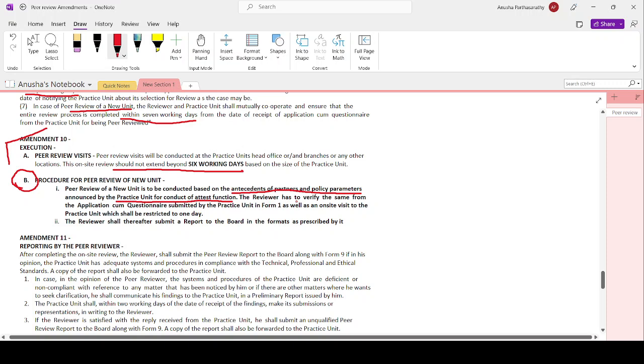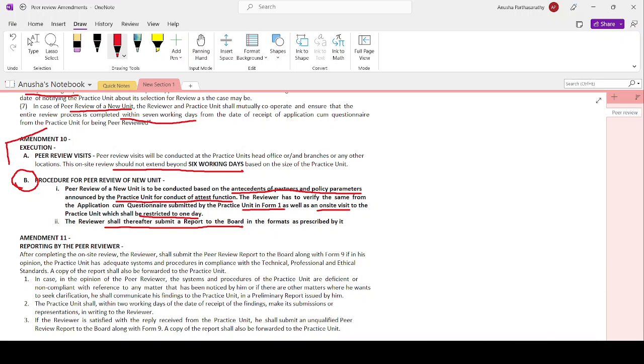The reviewer has to verify the same from the application questionnaire submitted in Form number 1, and the on-site visit to the practice unit shall be restricted to 1 day. See, a general on-site visit will be 6 working days, but the on-site visit for new practice units' peer review will be only 1 day. The reviewer shall thereafter submit a report to the board in the format prescribed by it. So I have to just verify the things which have been given in Form 1, and then I will do an on-site review for 1 day, and then I have to submit a report.